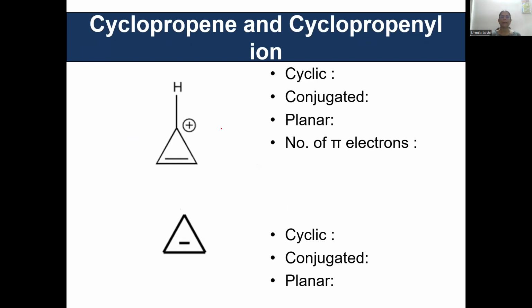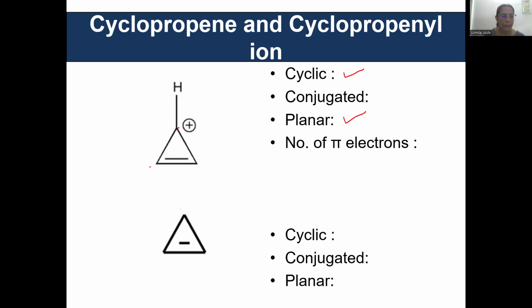Okay, now let us apply this to a variety of structures. This is the cyclopropenyl cation. Have a look at it. There is a positive charge on this carbon. First question that you should ask: is it cyclic? Yes, it is cyclic. Is it planar? Yes, it is planar. 3 points make a plane, and so this has to be a planar structure. Is it conjugated?